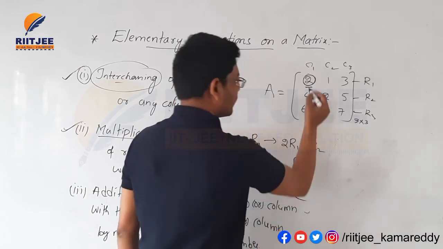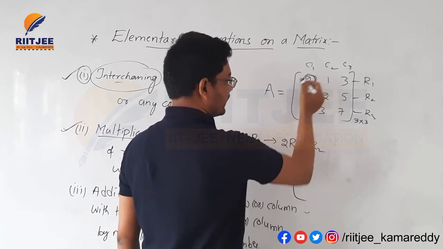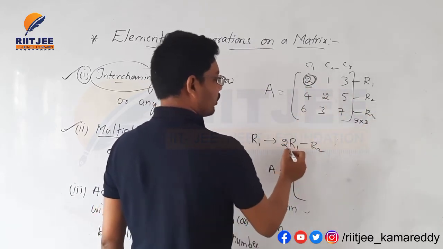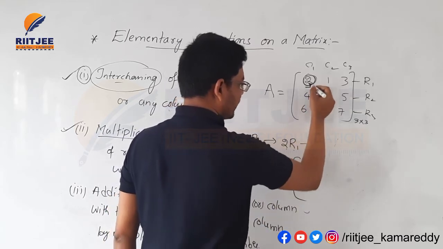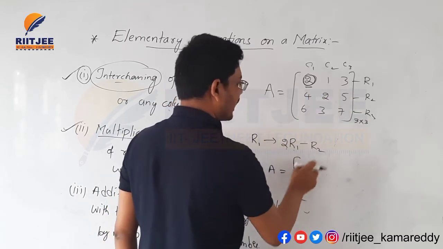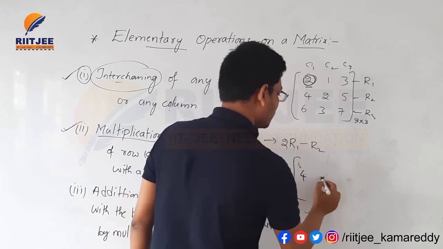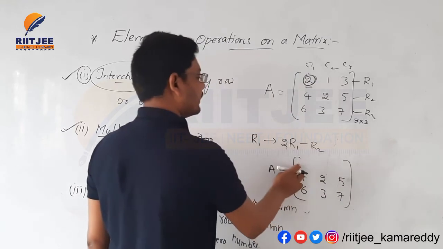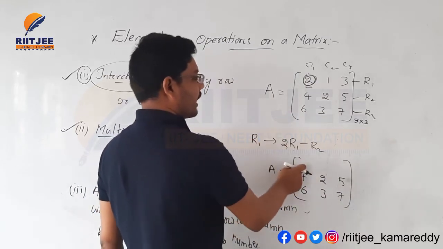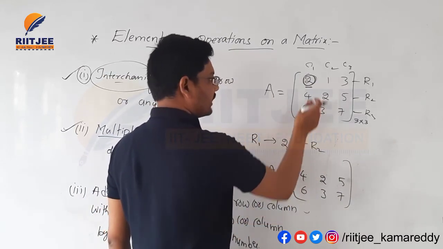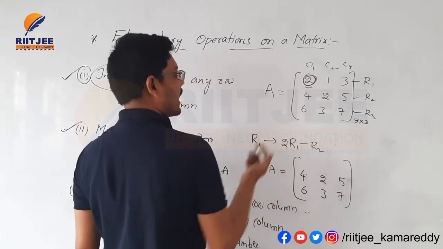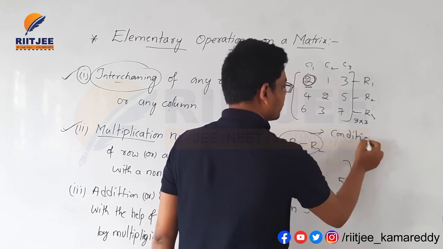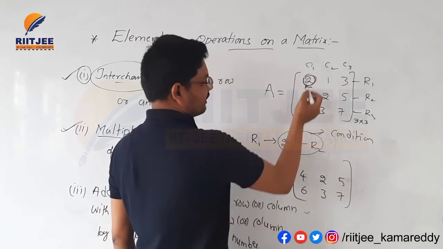A will become, since I want this element to be 0, I am multiplying by 2. 2 into R1: 2 2s are 4, minus 4, that will be 0. R2 and R3 remain the same as they are, 4 2 5 and 6 3 7. I am changing only R1 here. My assumption is to convert this element to 0, that's why I am framing this condition. For this condition, this element will become 0.